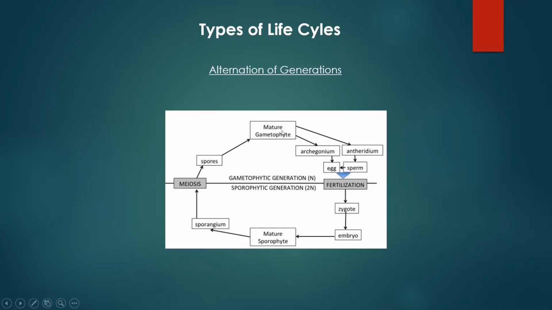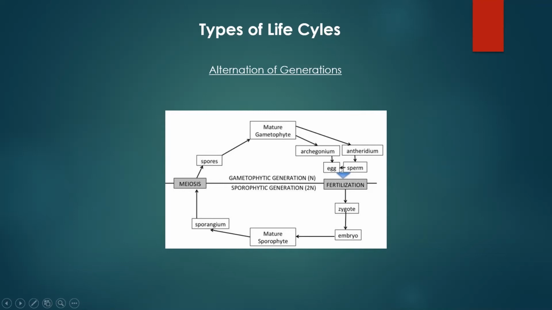Now, this gametophyte is 1N. Just like we said, this archegonium and antheridium is 1N, so each of these are haploid. And then they make haploid gametes. So these gametes are actually made through mitosis. And if you remember with mitosis from GB1, you always end up with the same ploidy that you started off with. So if the antheridium is before mitosis, which is 1N, then we have mitosis occur and we make a sperm through mitosis. This sperm is still going to be 1N. You ended with what you started with.